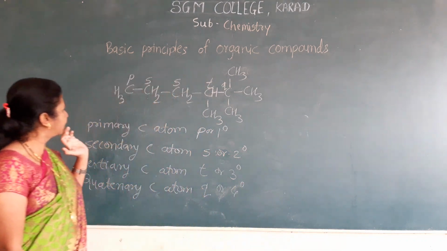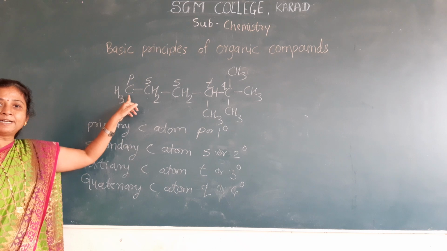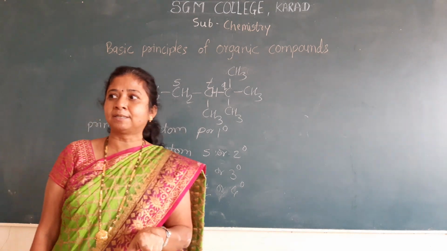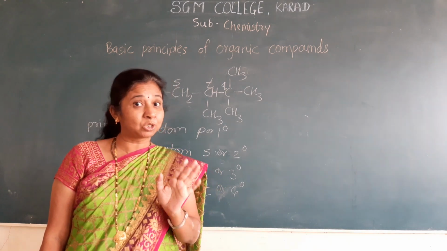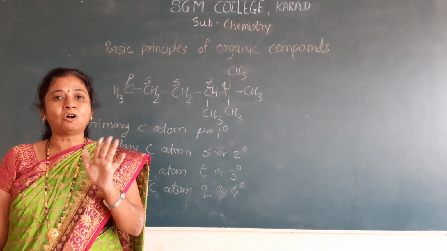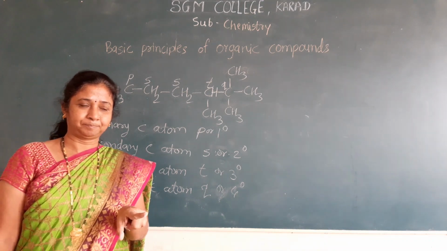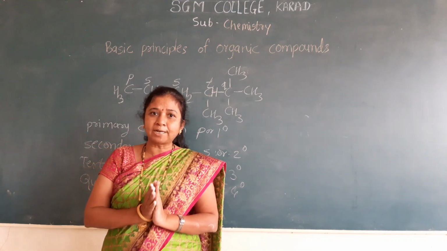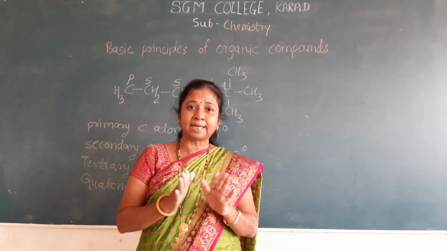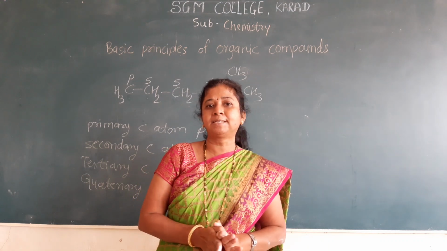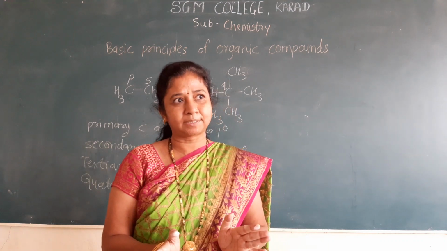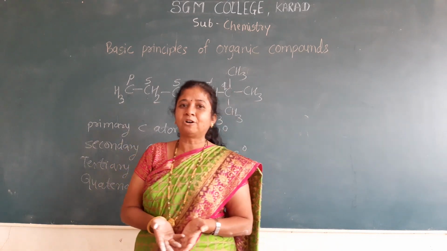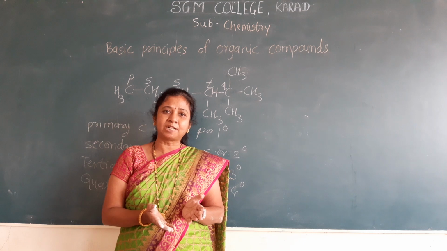The hydrogen atoms which are attached to the primary carbon atoms are called the primary hydrogen atoms. The hydrogen atoms which are attached to the secondary carbon atom are called the secondary hydrogen atoms. Also, hydrogen atoms which are attached to the tertiary carbon atom are called the tertiary hydrogen atoms.